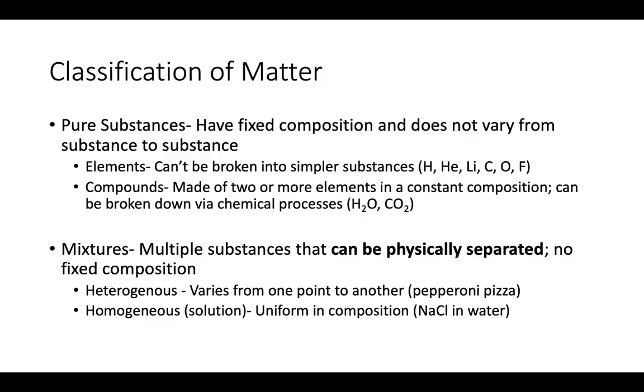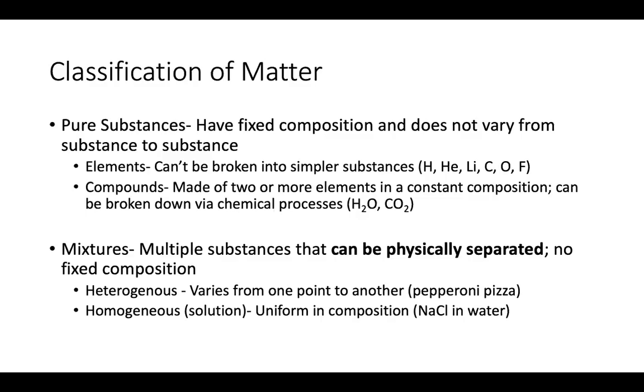Okay, now mixtures, on the other hand, have no fixed composition, so that's the big difference. Pure substances have a fixed composition, mixtures do not, and mixtures can also be physically separated. Okay, and we have 2 different types of mixtures. We have heterogeneous mixtures, which vary from point to point, and so the classic example of this is a pepperoni pizza. Right, on one slice you might have a lot of pepperoni, a lot of cheese, but not a lot of sauce. While on another piece, it might be loaded with sauce and you might have only 1 piece of pepperoni and just a little bit of cheese, right? Every single piece, every single spot is a little bit different.